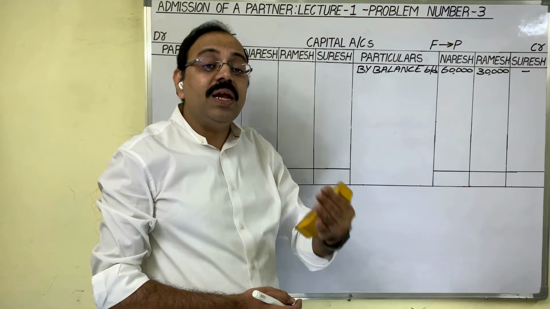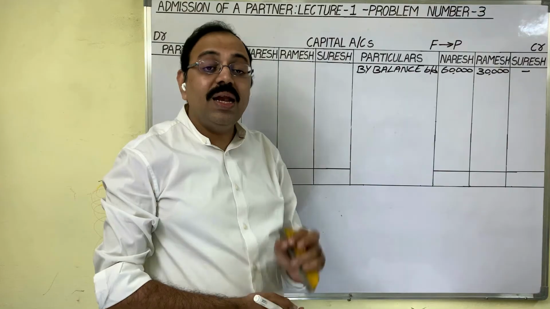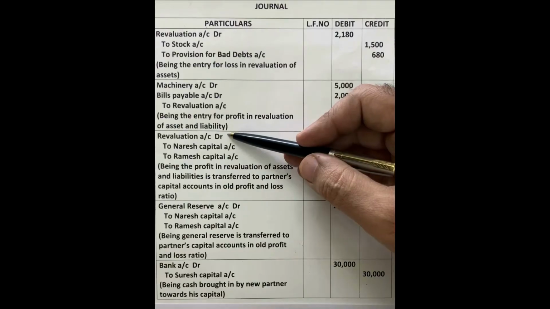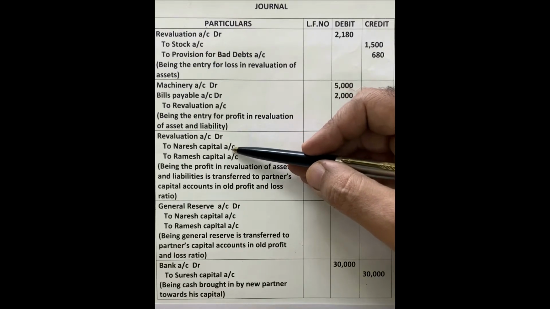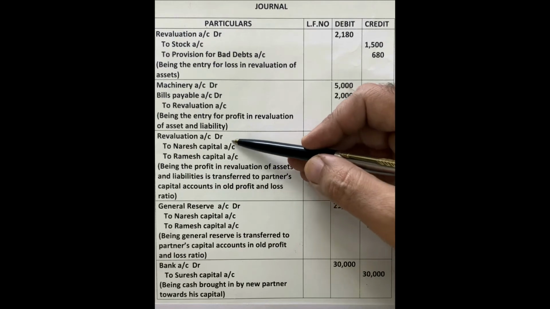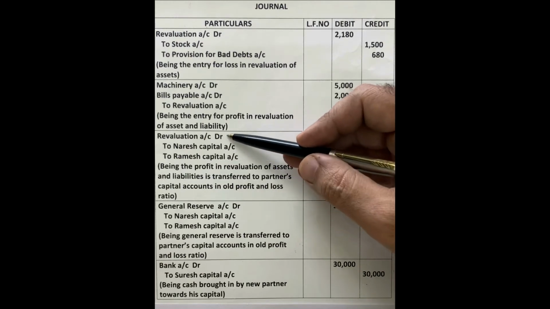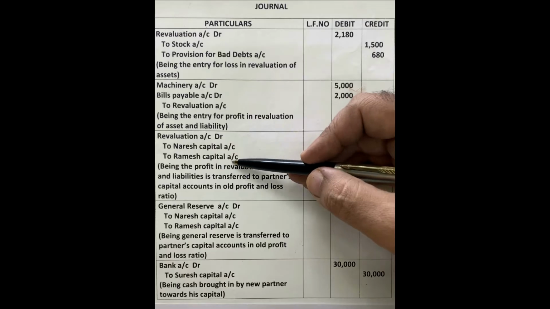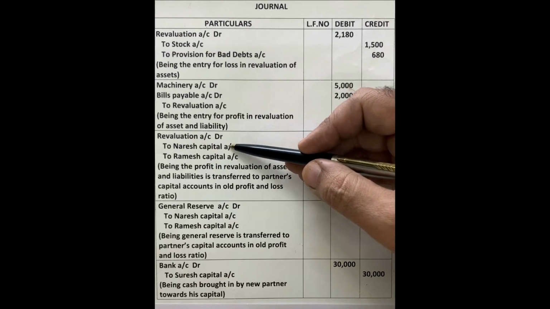Next, we have to write the revaluation profit. Recollect the third entry. Revaluation account debtor to Naresh capital account to Ramesh capital account. Now we are preparing capital accounts now. We have to observe whether capital accounts are debited or credited. As capital accounts are credited, this entry comes on credit side of capital account.